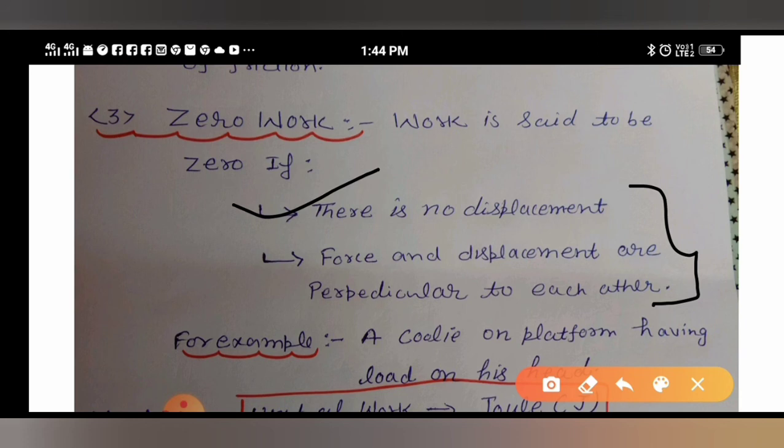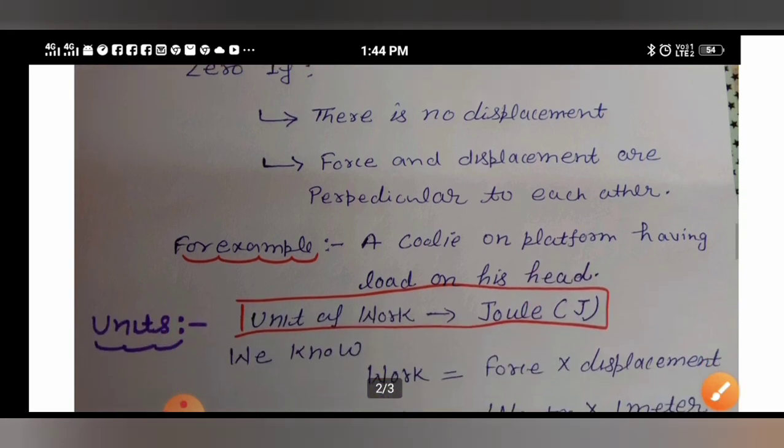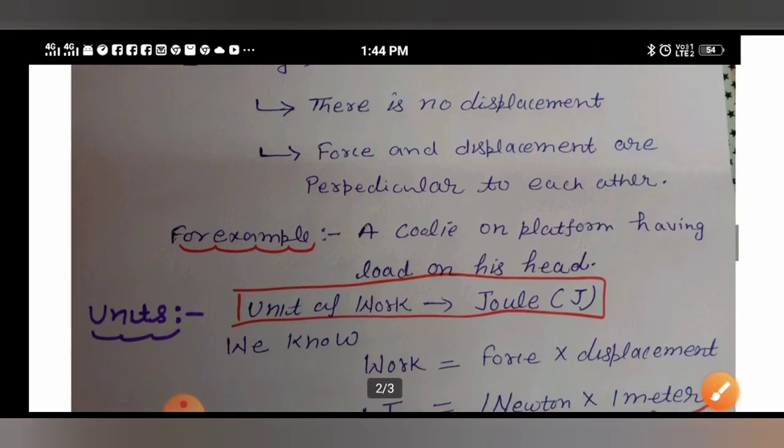Second case, force and displacement are perpendicular to each other. It means both force and displacement are perpendicular, and perpendicular means the angle between both is 90 degrees. Then also the work done is zero. Example: a coolie on a platform having load on his head.